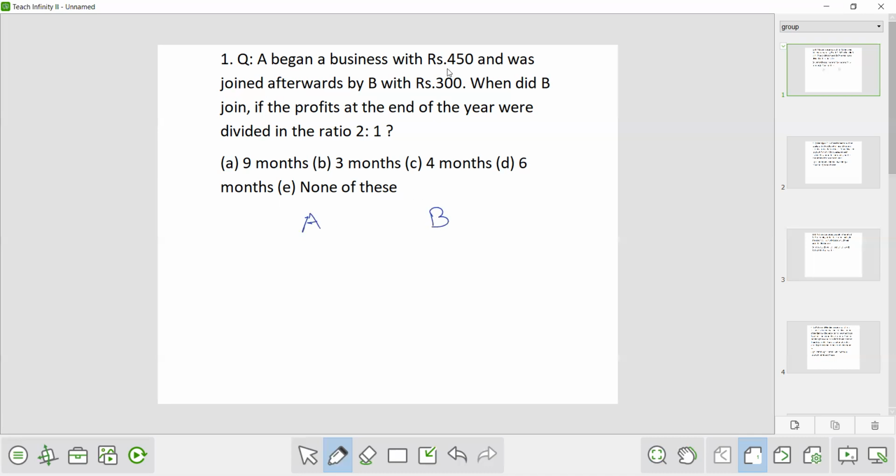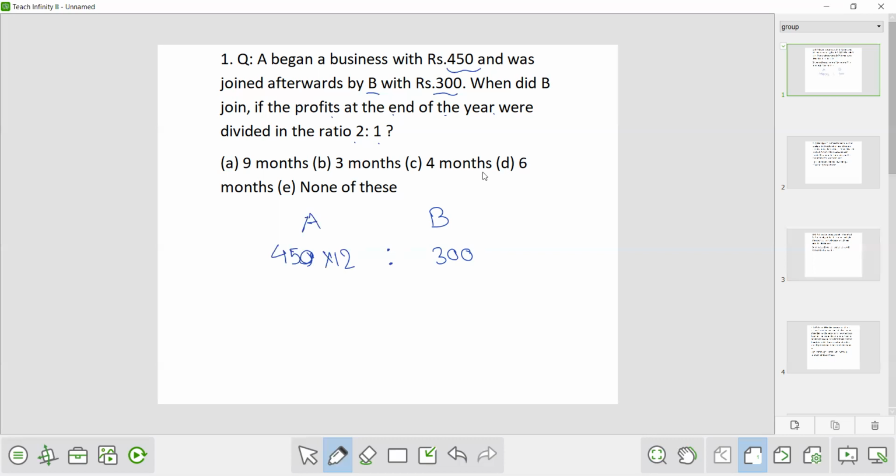A began a business with rupees 450. So the capital invested by A is 450, and was joined afterward by B with rupees 300. So B has invested how much? 300. When did B join? We don't know. If the profits at the end of the year were divided in the ratio 2:1, it means A was there in the business for the entire year, for 12 months. So it will be 450 into 12.